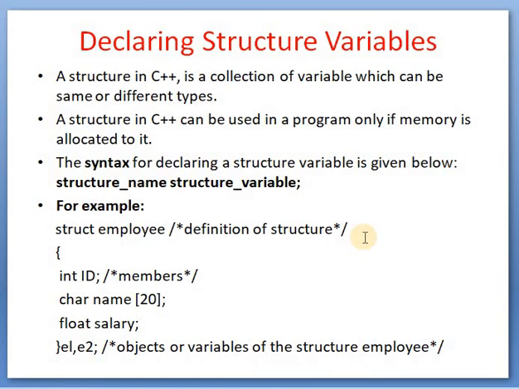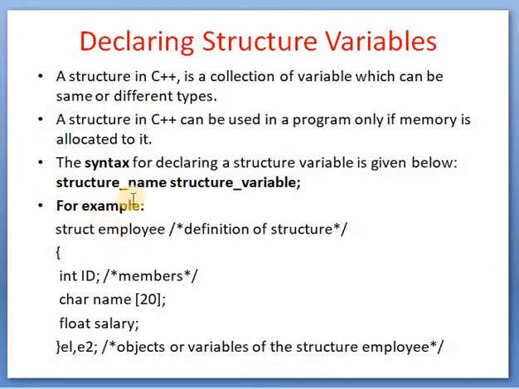Means after defining a structure, the compiler allocates memory for that structure. The syntax for declaring a structure variable is given below. After defining the structure with the struct keyword, the name, and the members, we can create the variable of the structure.